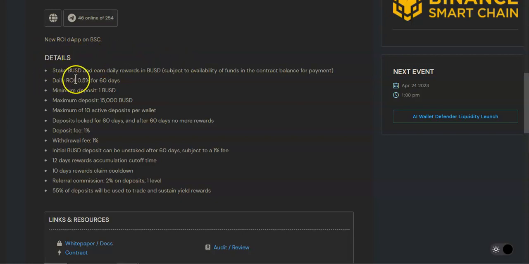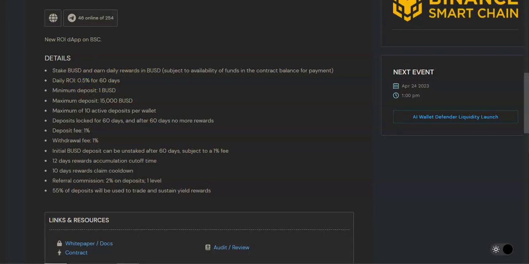The daily ROI is not a crazy amount. It's not 10%, it's not 5%, it's not 4%, but it is 0.5%, which is very realistic. It's doable to make 0.5% every day from trades. So if you multiply this by 60 days, that means in 60 days you will make 30% of your investment.